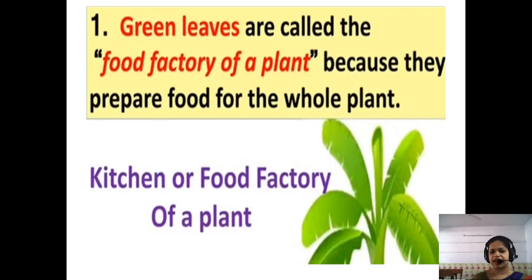What does the leaf do? What does it make for the whole plant? It makes food. That's why they are called the kitchen or food factory of a plant. So who is called the kitchen or food factory of a plant? The leaves are called the kitchen or food factory of a plant.